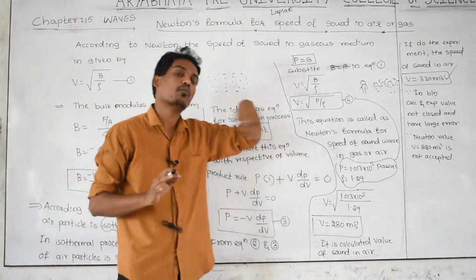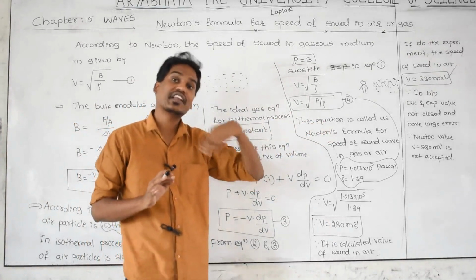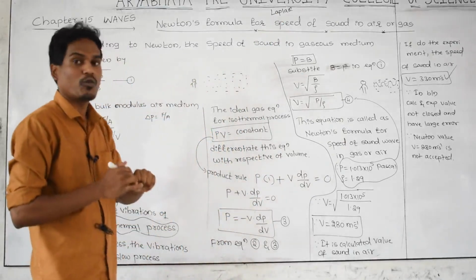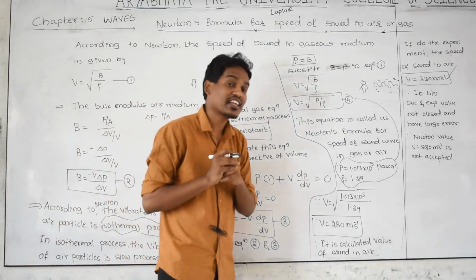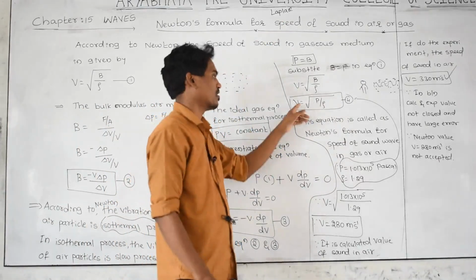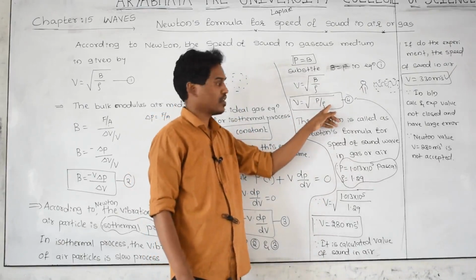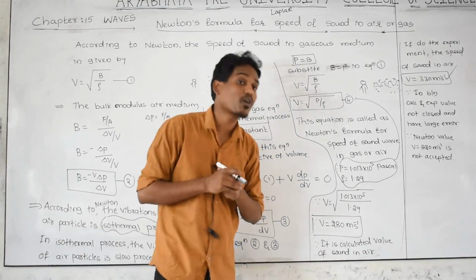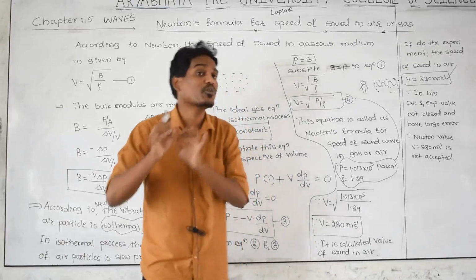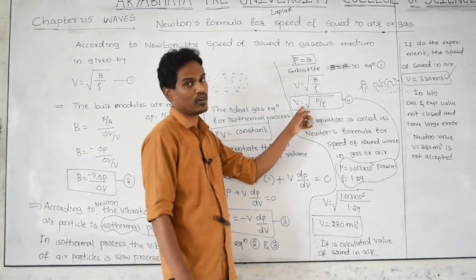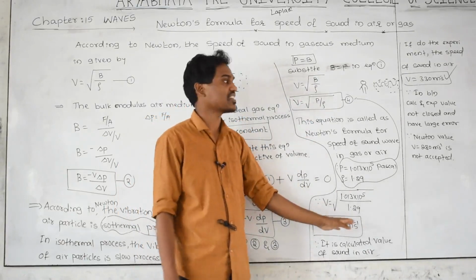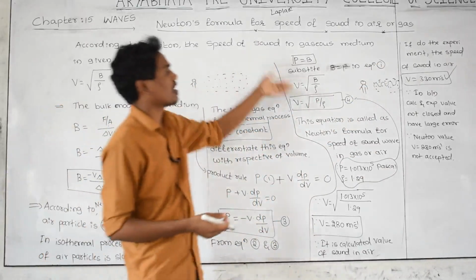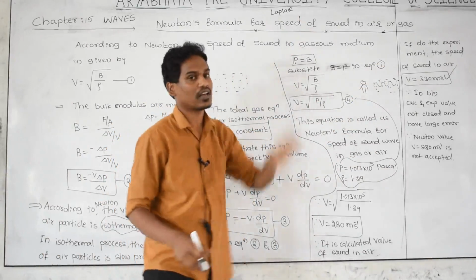And this formula is modified or recorrected by another scientist called Laplace. We can see it in the next class. Please remember, what is the formula for the speed of a sound wave in a gaseous medium according to Newton? V equal to root of P by rho. According to Newton, what is the right mathematical formula to find the speed of sound in an air medium? You have to remember this formula. And what he calculated is not exactly equal to the exact value. We can see the correction of this derivation by another scientist called Laplace in the next class. Please note down.